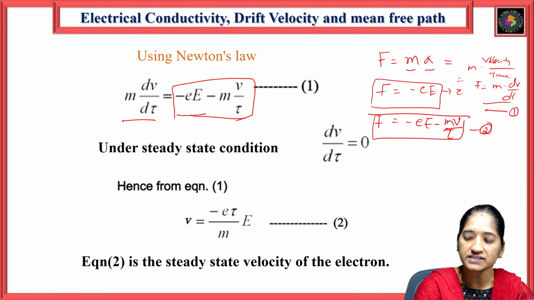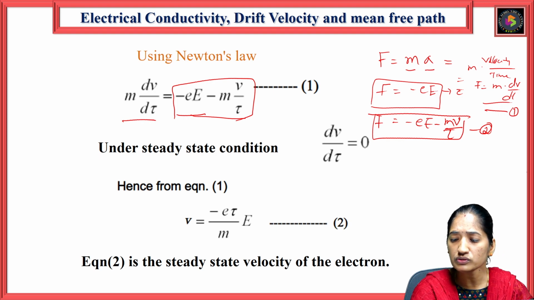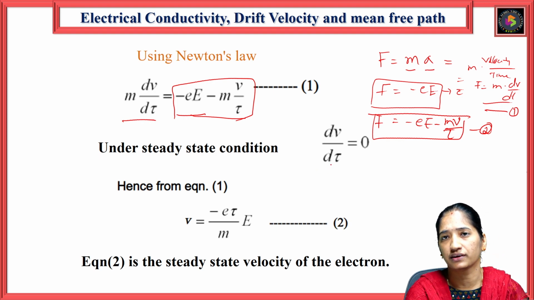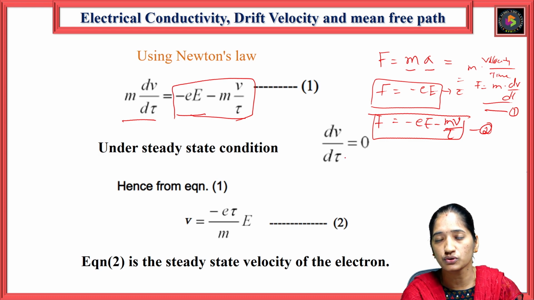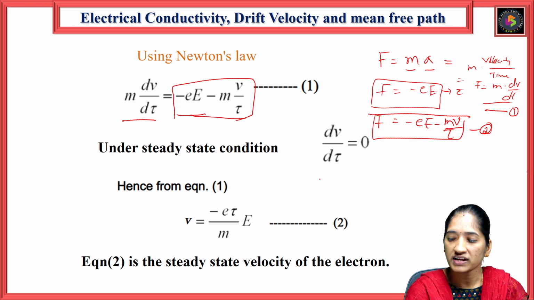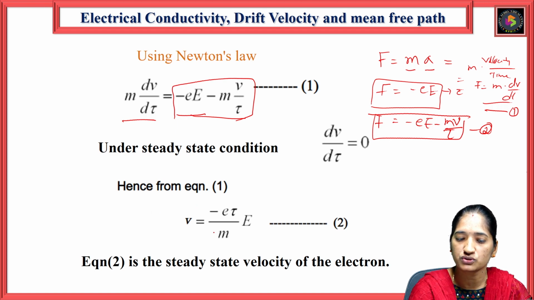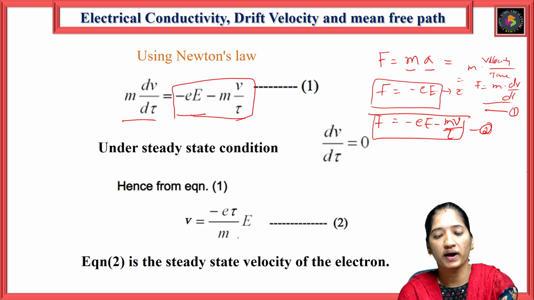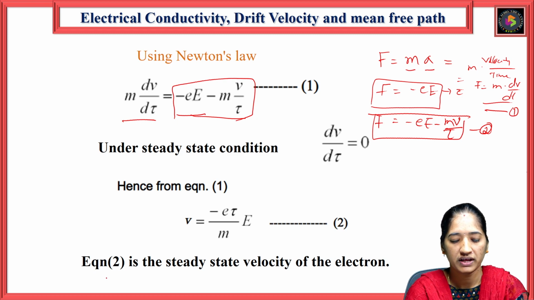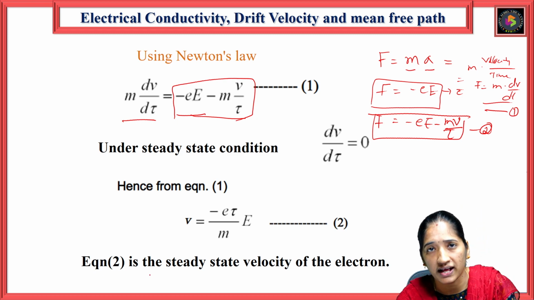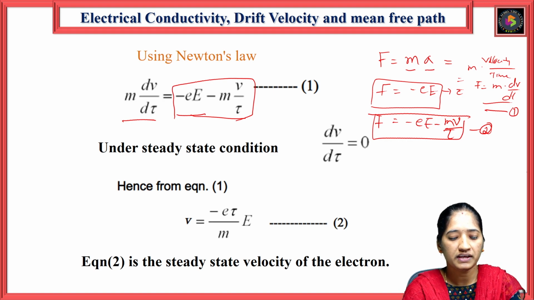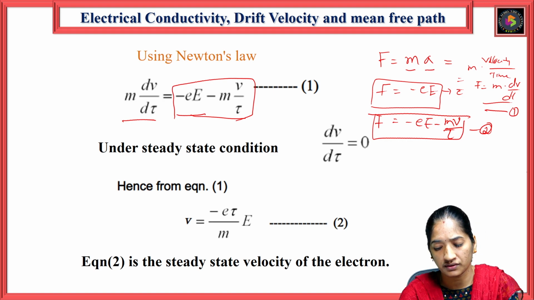Using the steady state condition, dv by dt is equal to 0. Then substituting this in the equation, v becomes equal to minus e tau by m into E. This is equation number 4, which is the steady state velocity of the electron.